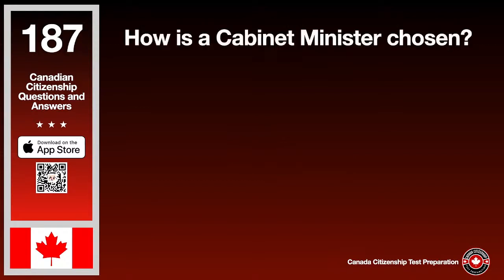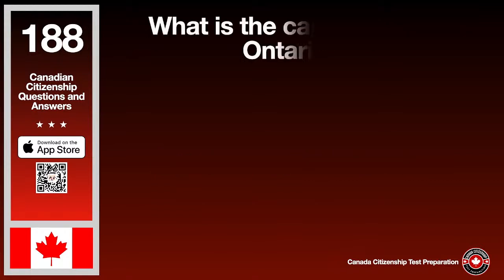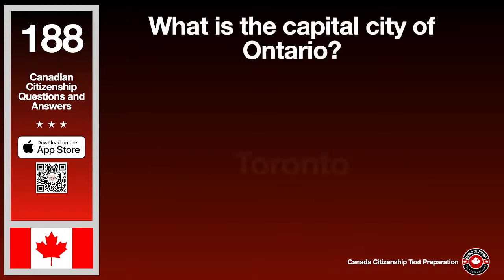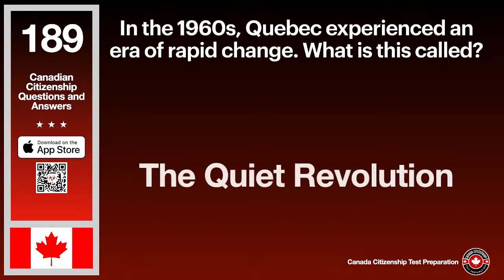How is a cabinet minister chosen? The answer is by the Prime Minister. What is the capital city of Ontario? The answer is Toronto. In the 1960s, Quebec experienced an era of rapid change. What is this called? The answer is the Quiet Revolution.